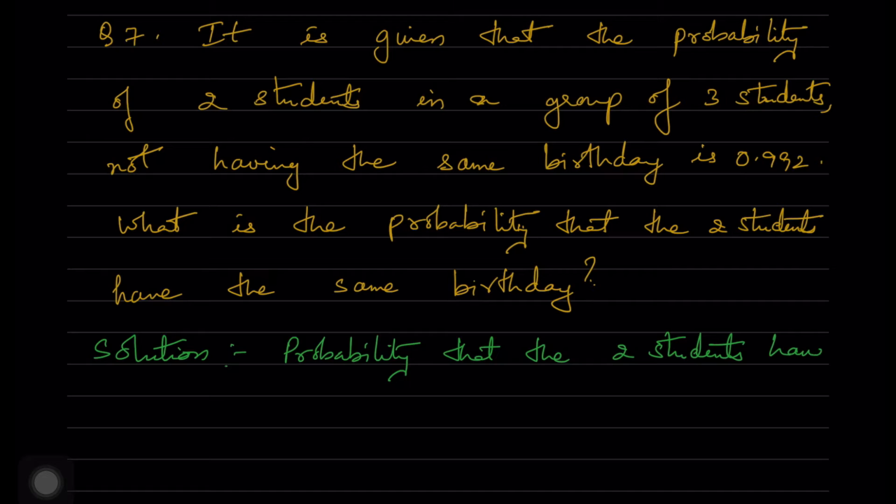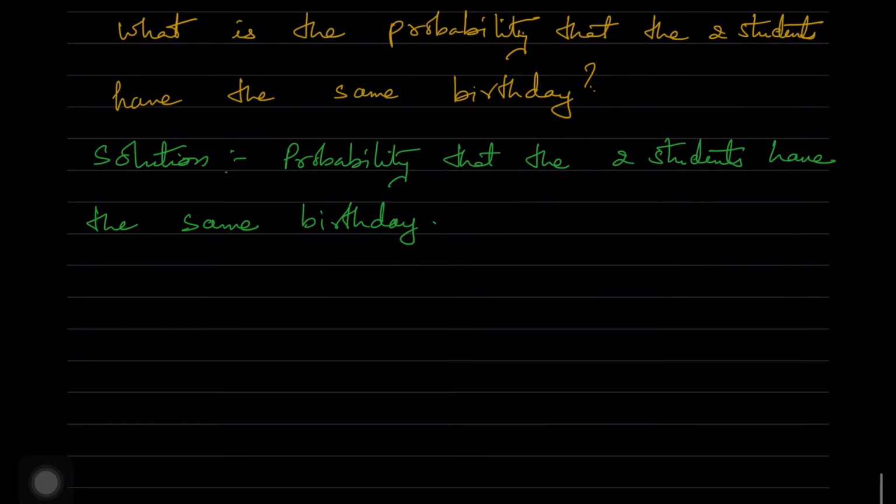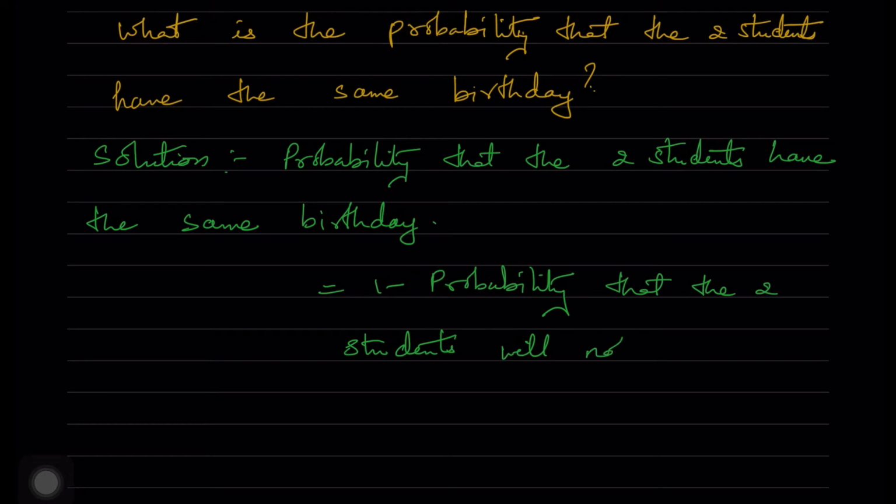So the probability that 2 students have the same birthday is equal to 1 minus the probability that the 2 students will not have the same birthday, which is equal to 1 minus 0.992, which is given as the probability of not having the same birthday. So which is nothing but equal to 0.008, is the answer.